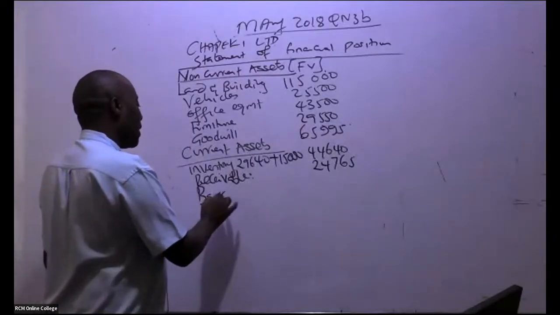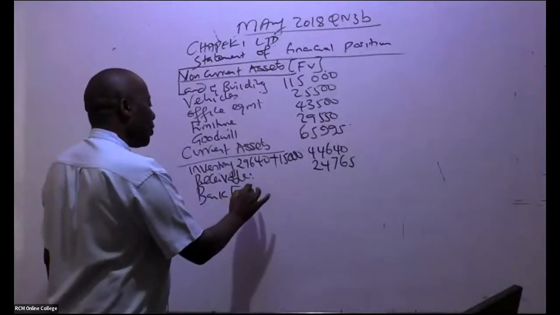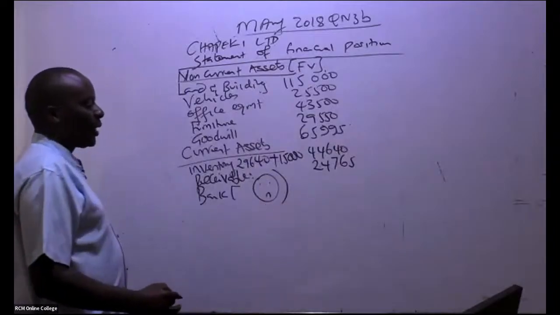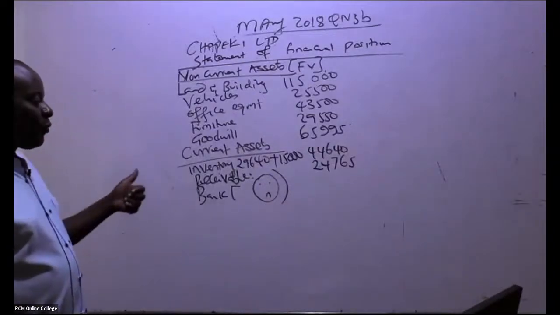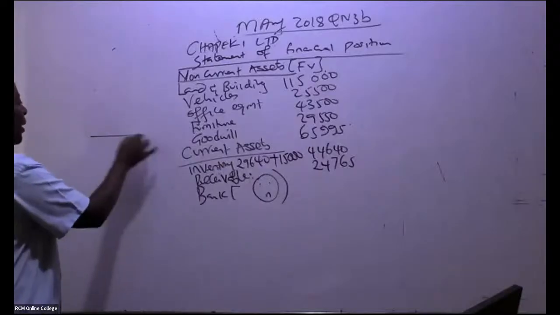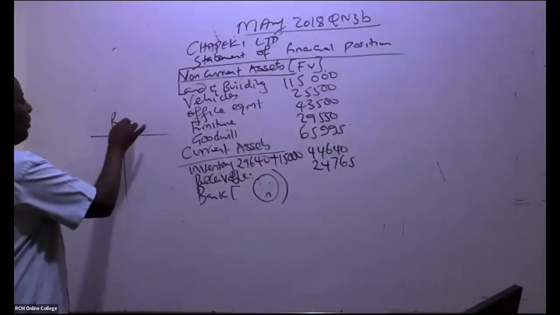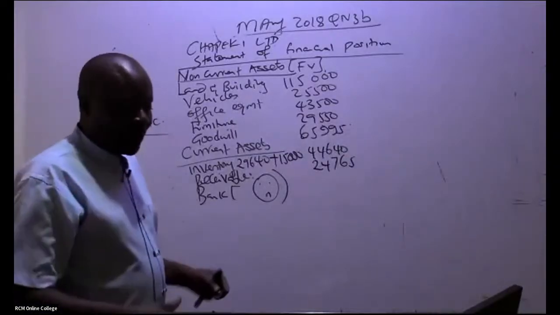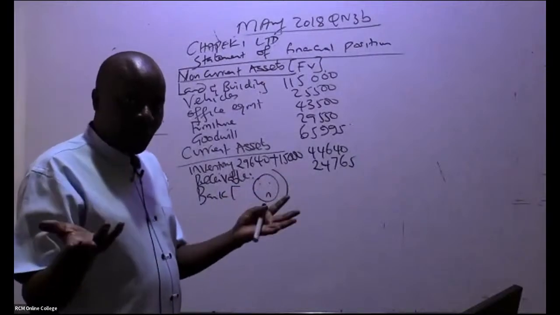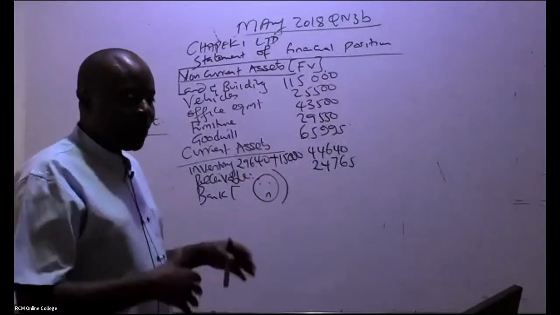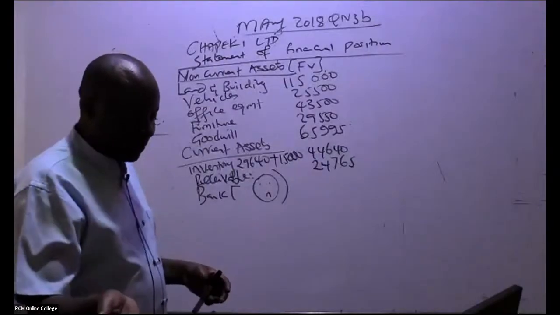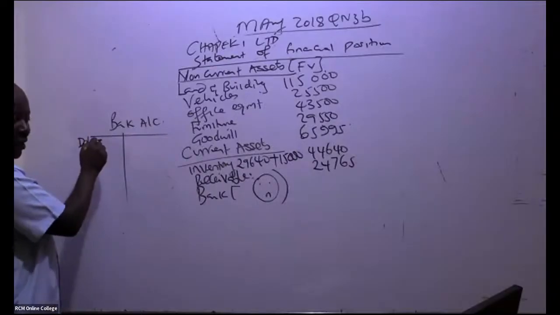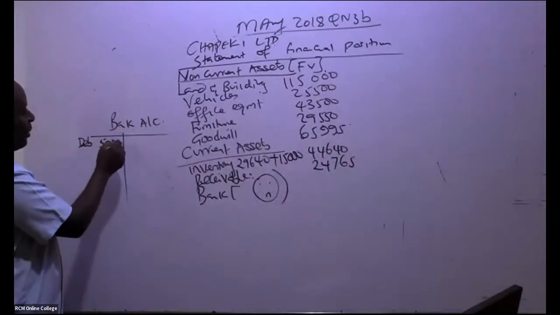I will not do the cash at bank, but because I'm here to teach you, not for exam purposes, I will come and do a bank account. We can do a bank account pretty fast. First of all, we issued debentures, so we debited our bank and credited 14% debentures. Debentures worth 50,000.